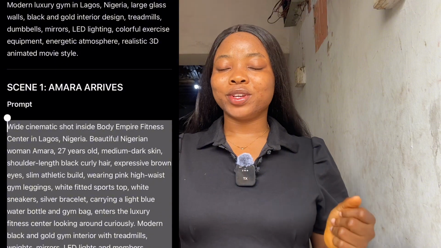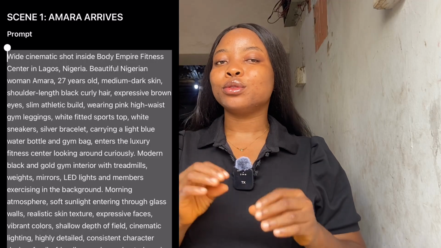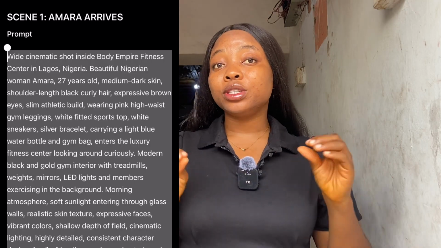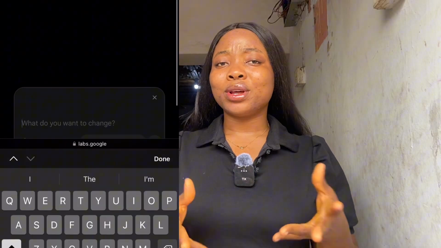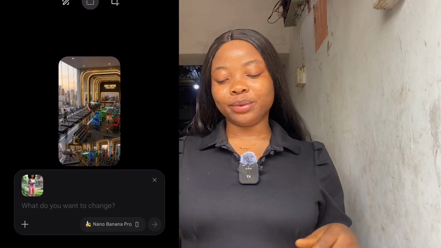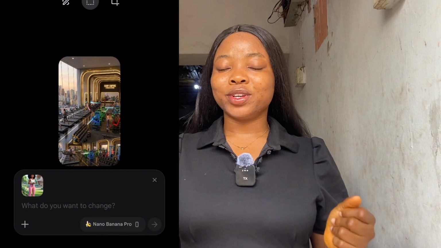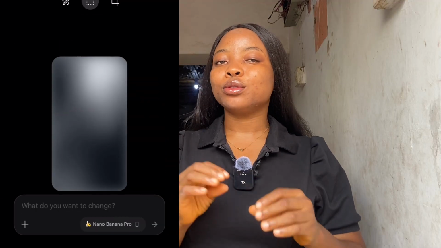So now what we're going to be doing is we will start creating the scene images. So we'll copy the first scene and make sure you read through it. The first scene requires an image of the gym and image of Amara. So we'll copy it, we go back, we click on the image of the gym, then you add Amara's image, click on her, then select. Check it is still there. So the aspect ratio is still normal. So we're going to paste the prompt and then send it.